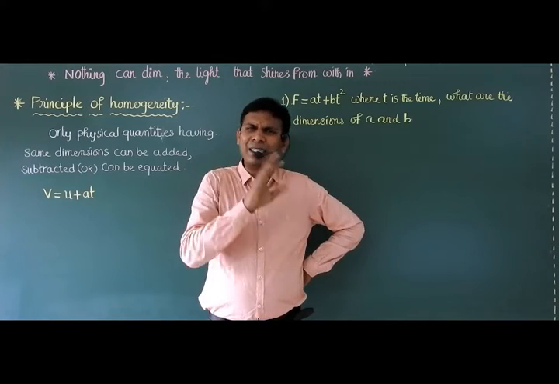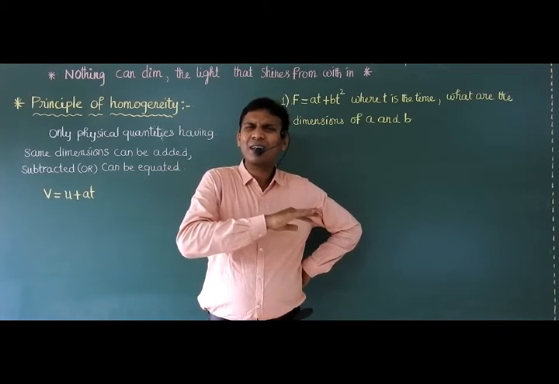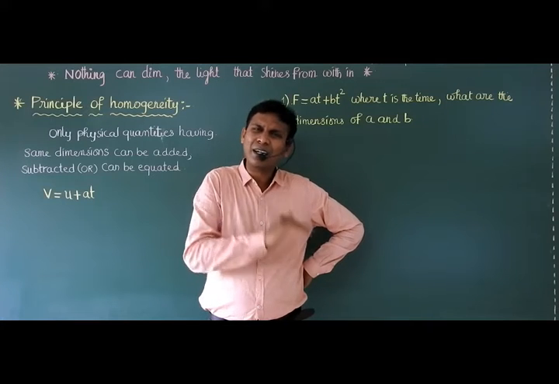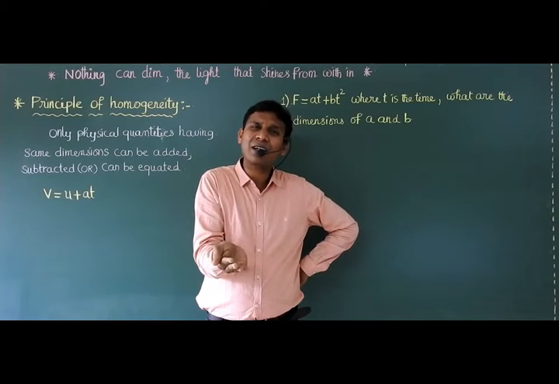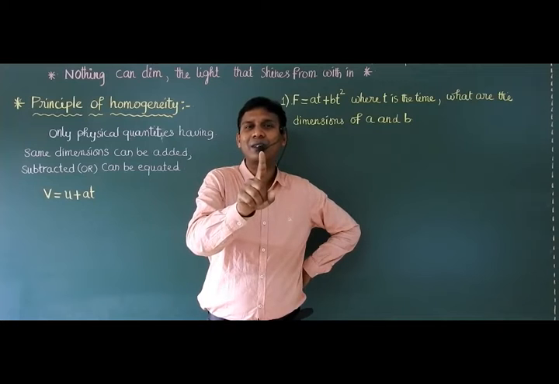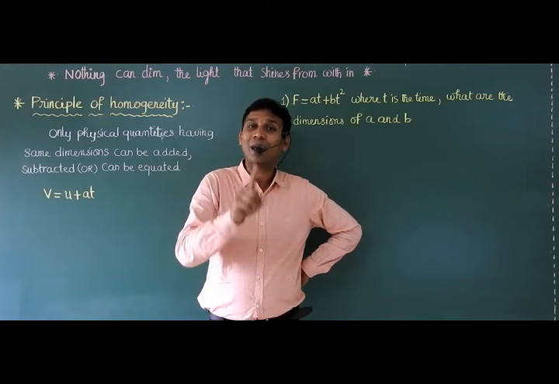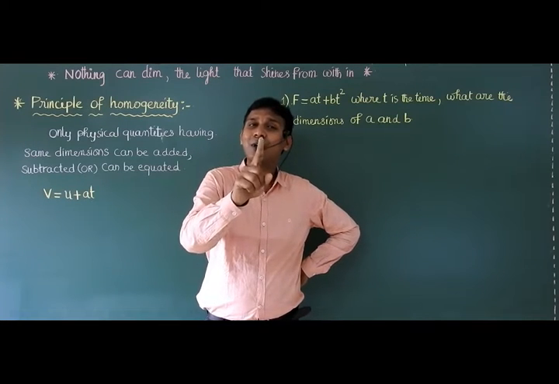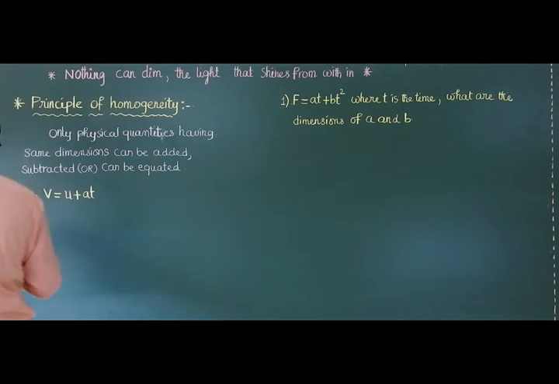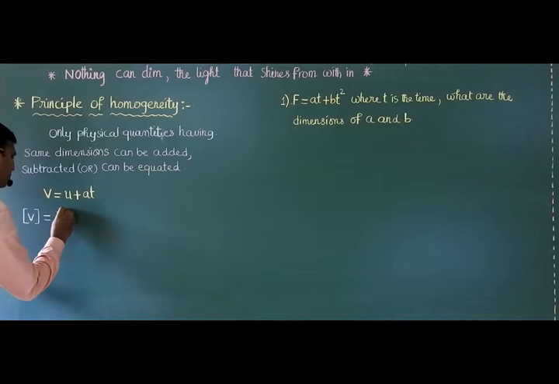So whatever it may be, units are same, so dimensional formula is also same. So for V, dimensional formula of velocity is LT raised to minus 1.